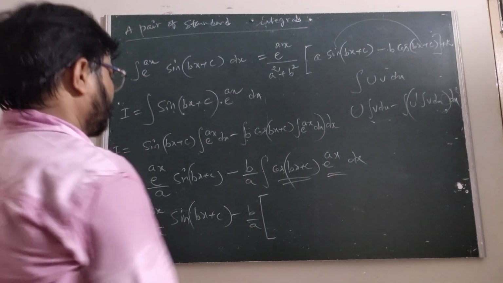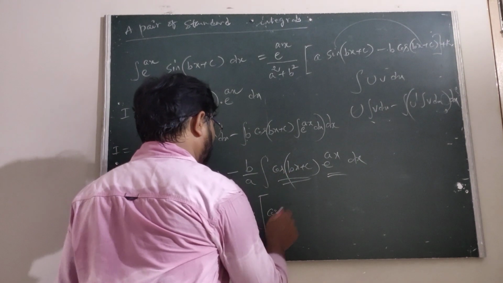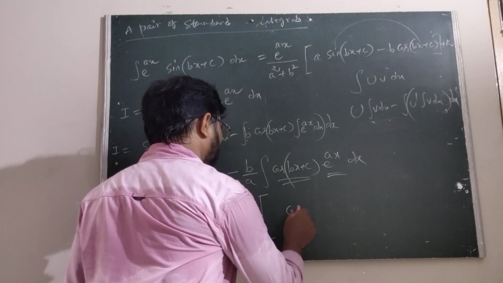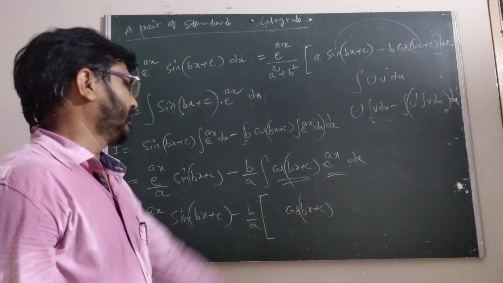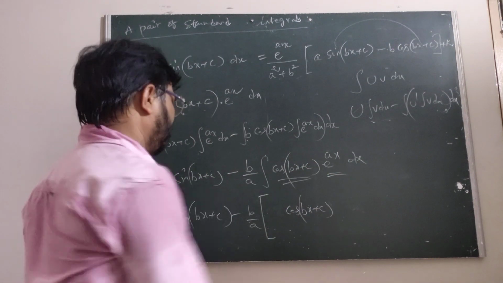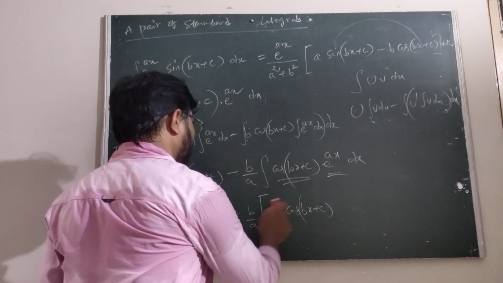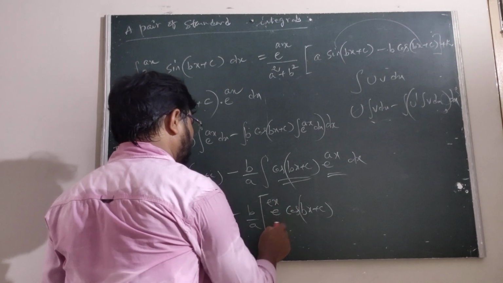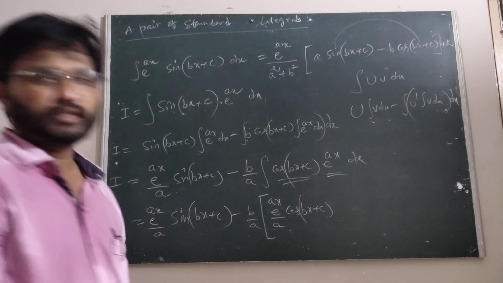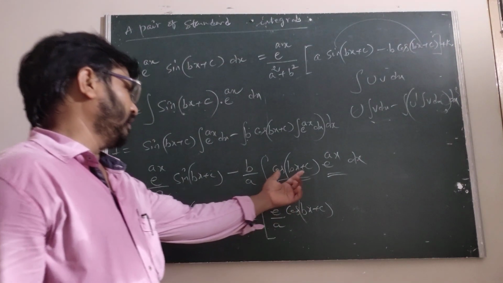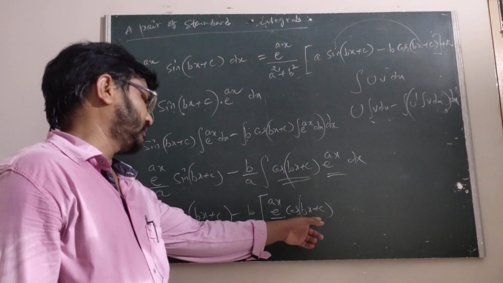That is cos of bx plus c. Integral e power ax is e power ax upon a. Is it clear? First of all, you can write cos of bx plus c.